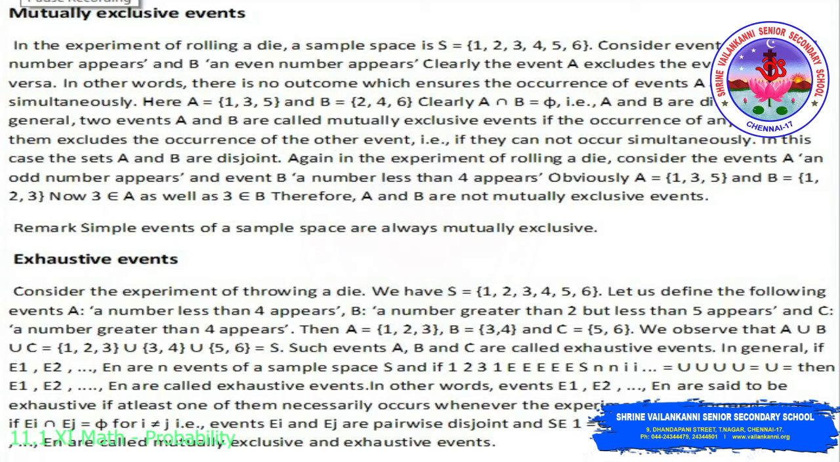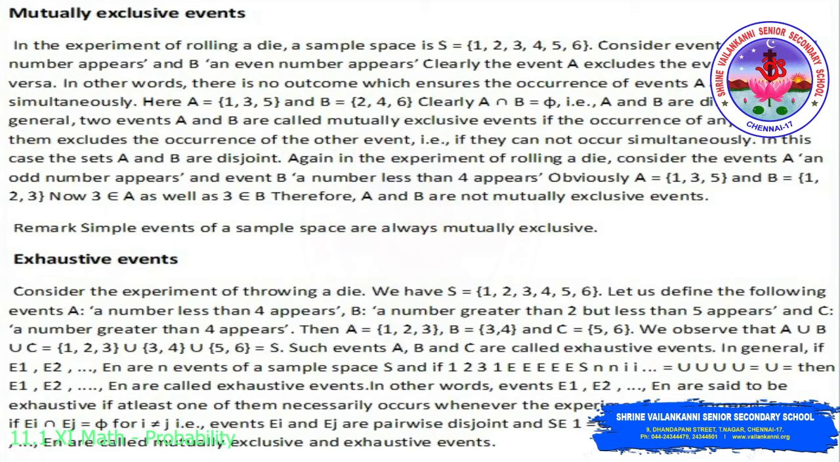Exhaustive events. Consider the experiment of throwing a die. We have S equal to {1, ..., 6}. Let us define the following events: A, a number less than 4 appears; B, a number greater than 2 but less than 5 appears; and C, a number greater than 4 appears. Then A equals {1, 2, 3}, B equals {3, 4} and C equals {5, 6}. So A union B union C, which is {1, 2, 3} union {3, 4} union {5, 6}, gives all the elements of S. Such events A, B, C are called exhaustive events.